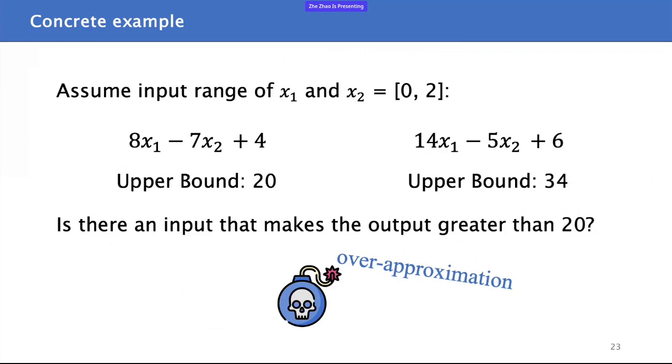Suppose that the property we want to verify is Y is bigger than 20. Then obviously, these two models return different results. One is unset, and one is set. Where the abstraction simplifies the model, the over-approximation introduces some suspicious counterexample.